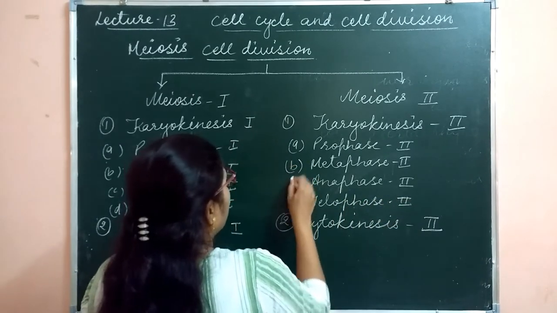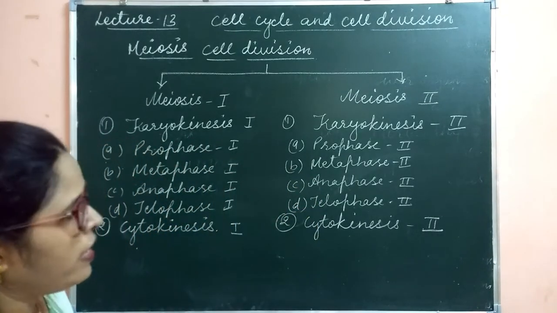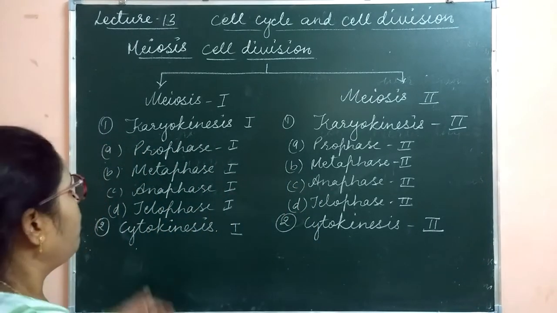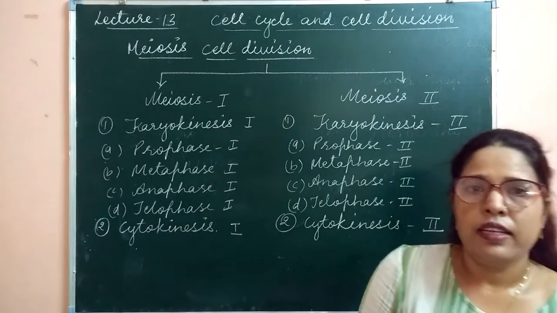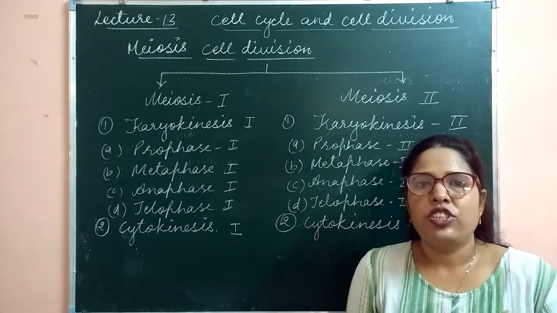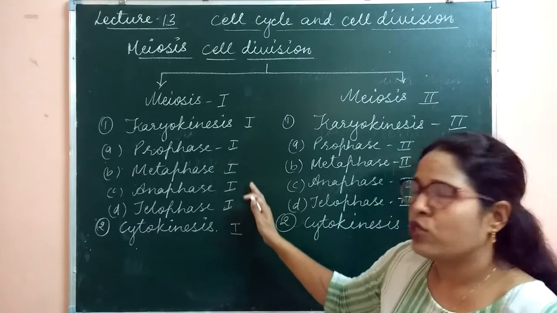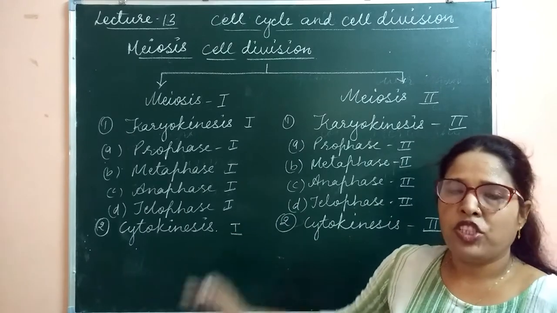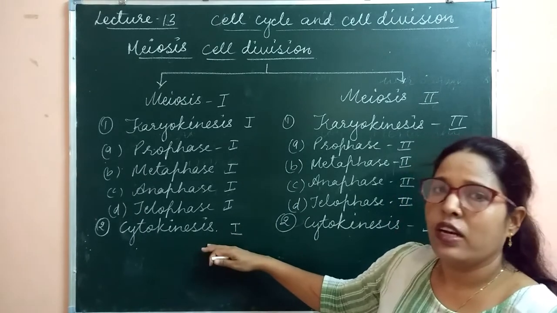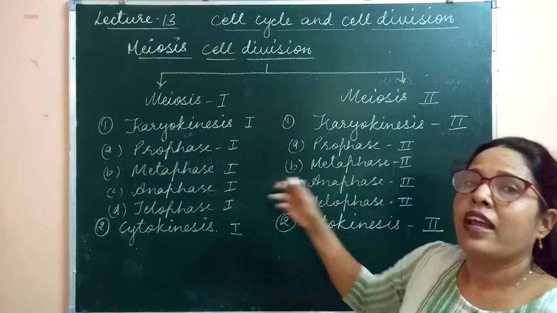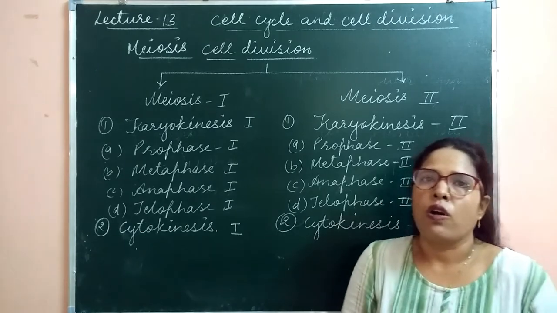So these are the subphases of karyokinesis 2. When the meiosis cell division is going to be completed, the question arises in our mind: after karyokinesis 1, which is followed by cytokinesis, after cytokinesis 1 does the cell again undergo the interphase stage or not?